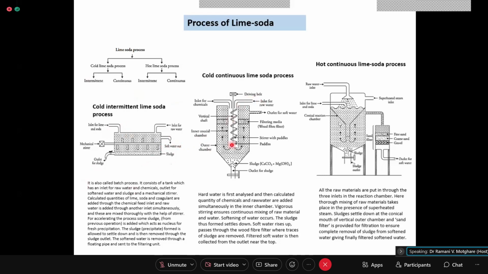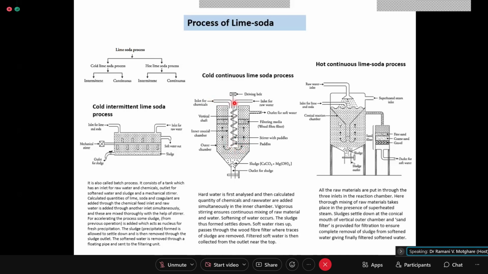Now, what is a continuous process? In a continuous process, there will be two concentric cylinders. In the inner concentric cylinder, you have a water inlet and a chemical inlet, that is lime and soda inlet. When water, lime and soda are mixing here, there will be a stirrer with a baffle plate sort of thing, and these are mixed here gradually, and the flow rate is also very gradual,